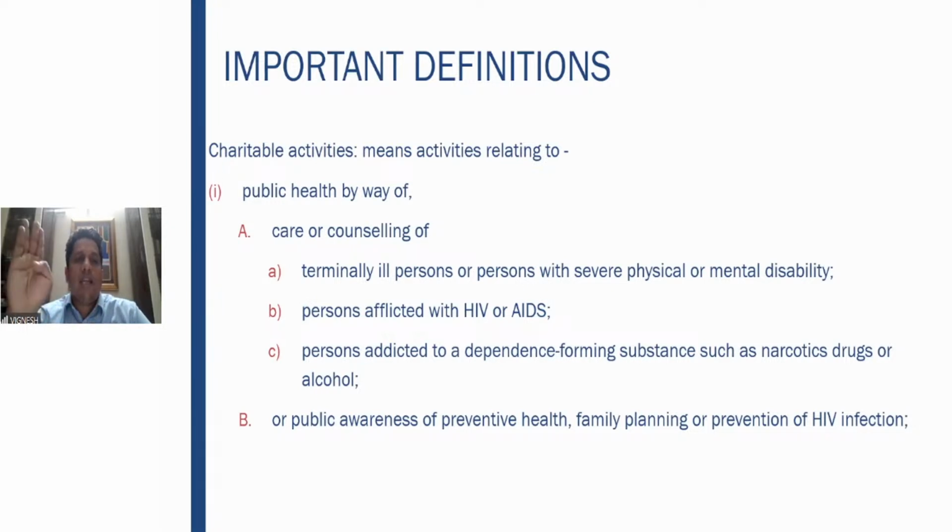So if you are doing some activity relating to public health, between these three, you are taking care of terminally ill patients who may die anytime in the future. You're taking care of them till the last few days they have in the world. Then the persons who have AIDS or any addiction, you're taking care of them. You're conducting the charitable activities by way of all of this. That is a charitable activity. Then public awareness of preventive health, family planning or prevention. So you do take these public awareness programs related to these things. That also is exempt. It's a charitable activity.